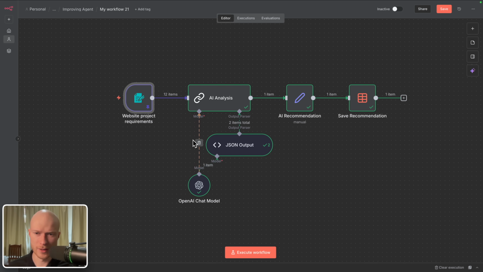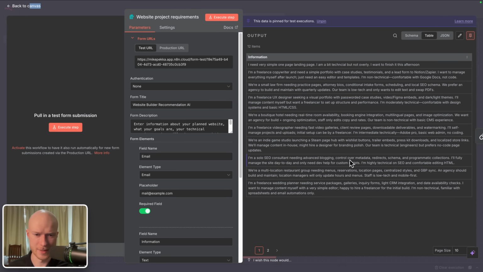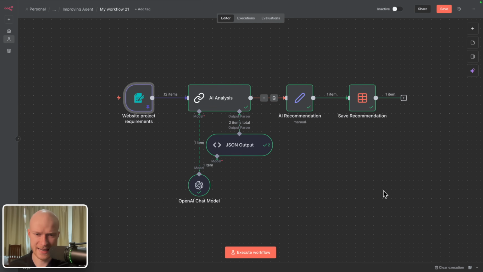All right, I've now loaded 12 testing requirements into this node right here. You can see I've pinned 12 items, and these are just 12 imaginary website requirements for all different types of website projects that people want to build. So you can see, for example, we have a law firm that wants to build a website or someone that needs a small landing page and so on and so forth. And let's execute this and see what the AI recommends.